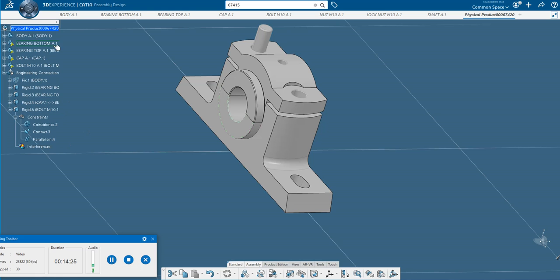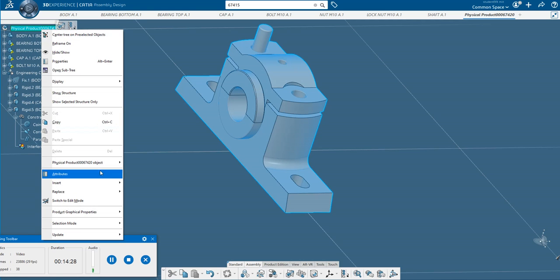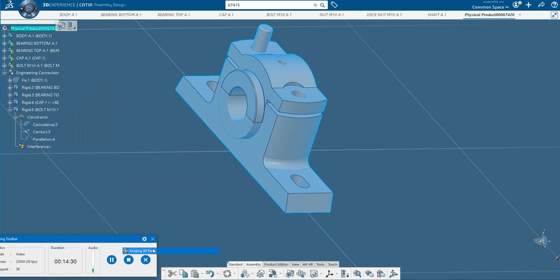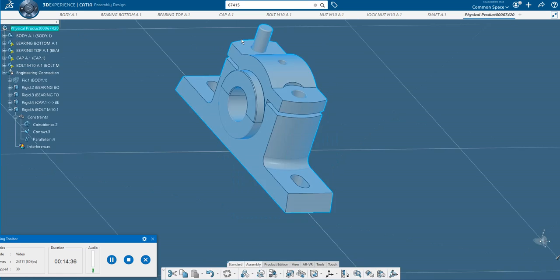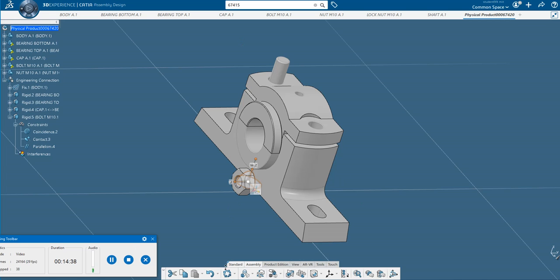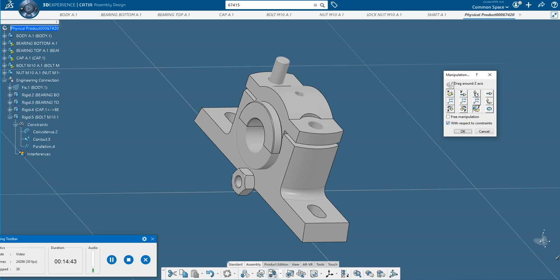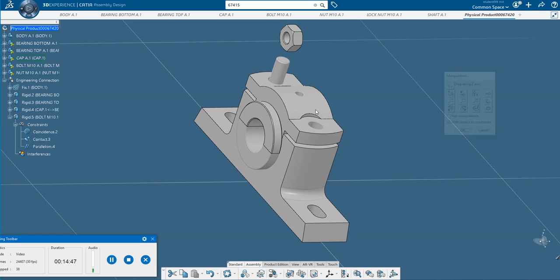Next I will insert another part. So I'll call here insert existing 3D part. Now I will go to nut here and I'll select nut and I'll accept. Now nut will come here. Next go to manipulation and keep it wherever you want. Just I will keep it here very close to the object.